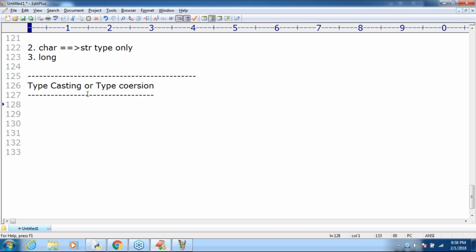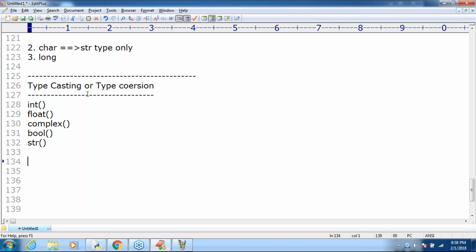Python contains multiple inbuilt functions to convert from one type to another type. The int function is there. Next, the float function is there. Then the complex function is there. Next, the bool function is there. Next, the str function is there. So in total, how many functions are available?